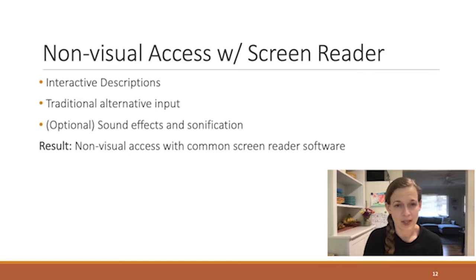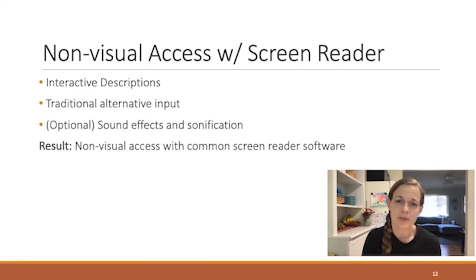So in my first example, we have interactive descriptions, traditional alternative inputs. I'm going to use my keyboard to interact. And we'll also have sound effects and sonification. With these features, the result is non-visual access with common screen reader software. As part of our design and publication process, we test with NVDA, VoiceOver, and JAWS.